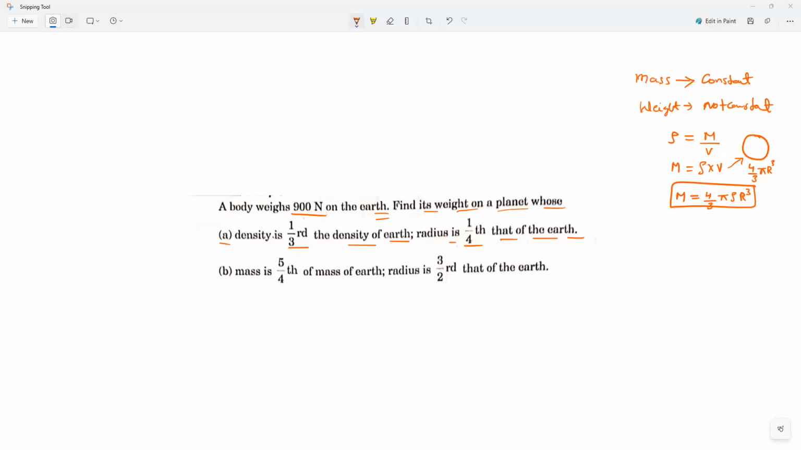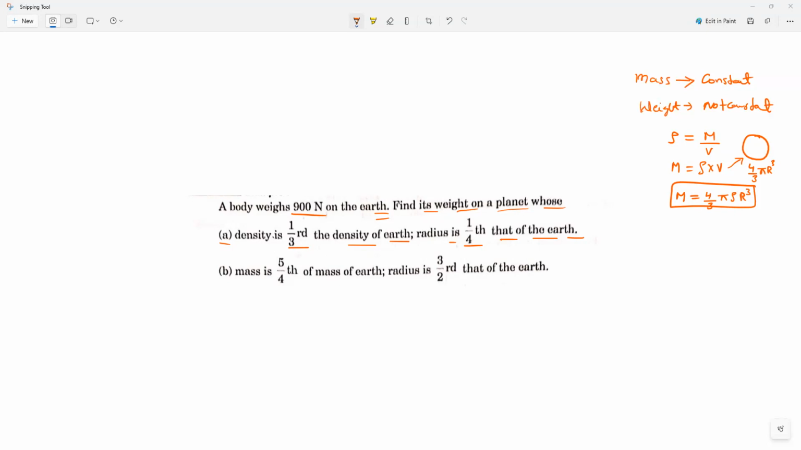So we all know what they are asking exactly: 1 by 3rd of the density and 1 by 4th of the radius. Am I right, Mari? Are you clear about what I am saying? Please respond, guys. Now, how simple it is. Can you tell me the small g and capital G relation quickly? Girls and boys, everybody, what is the small g and capital G relation?